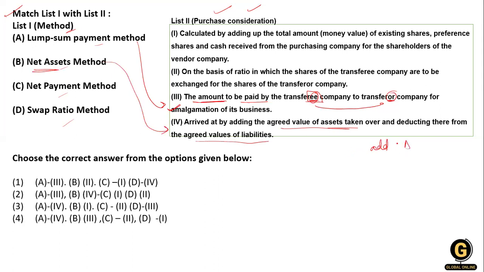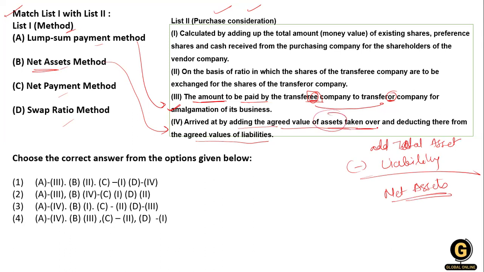From the total assets we deduct our liabilities. Once we deduct the liabilities, we get the net asset value. So the statement is about adding the agreed value of the assets taken over, and from that value deducting the agreed value of the liabilities.